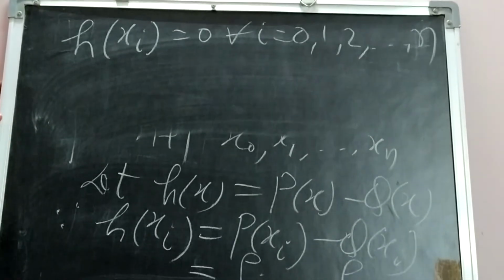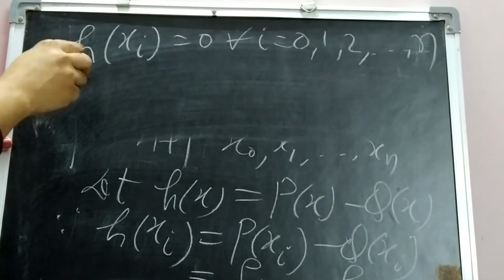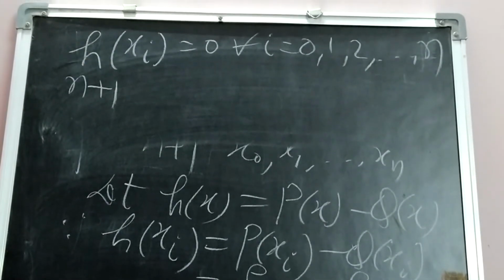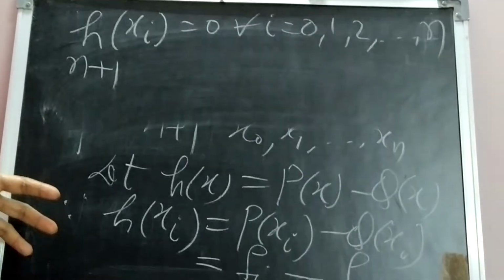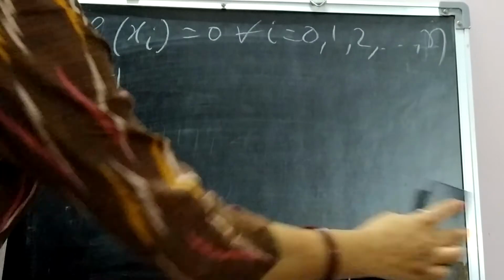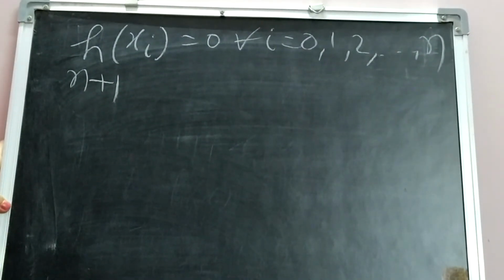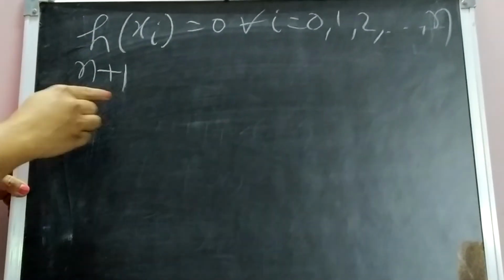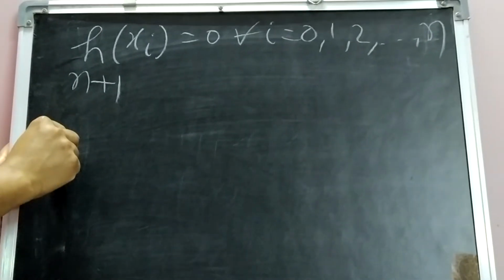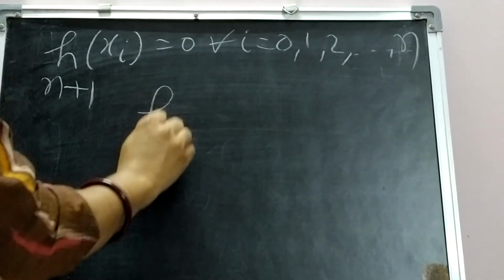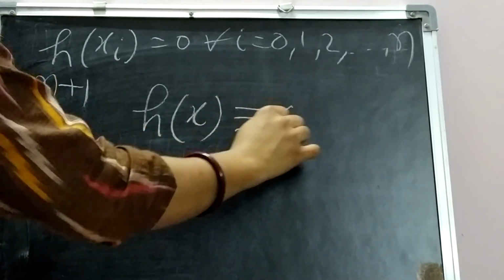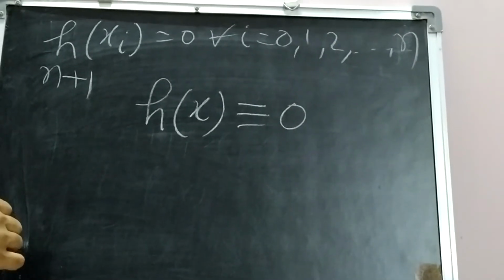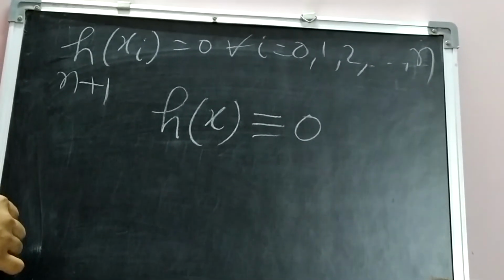So h becomes a polynomial of degree at most n with how many roots? n plus 1 roots. Now by the fundamental theorem of algebra, this can happen in only one way. This can happen only if h(x) is identically equal to 0.